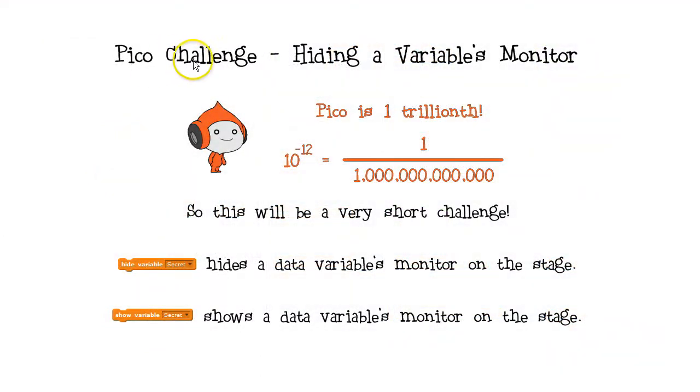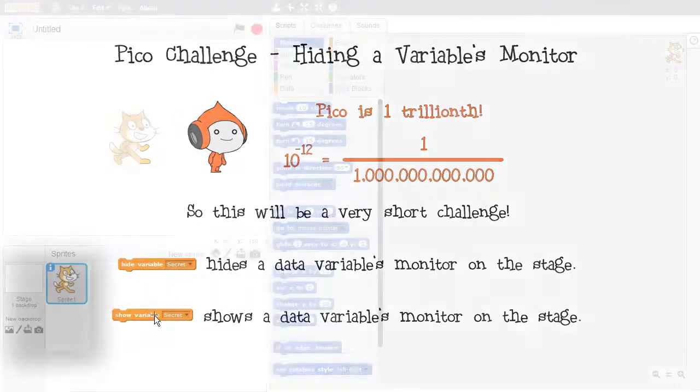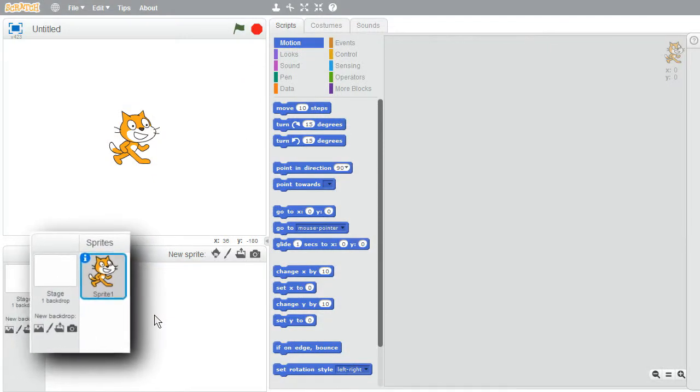This is a Pico challenge, and this is Pico. A Pico is 1/1,000,000th of a millionth. That's 10 to the minus 12. 12 zeros. A Pico is a very small number, so this is a very short challenge. Hide variable hides the data variable's monitor on the stage, and show variable shows it. I could use them to show a variable's value for a little while, like showing a secret message.